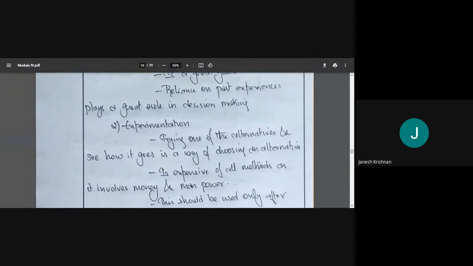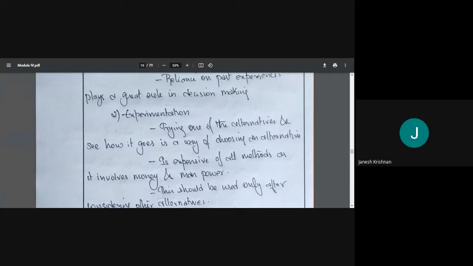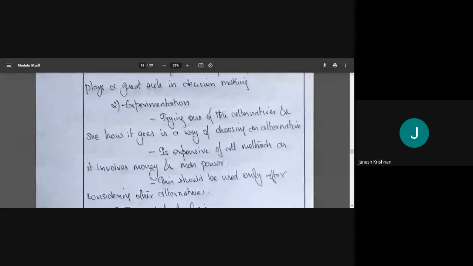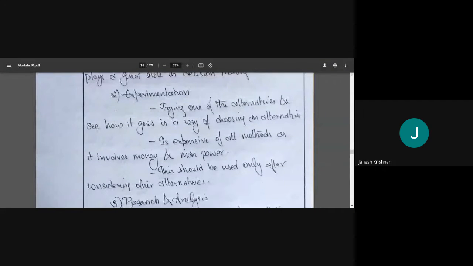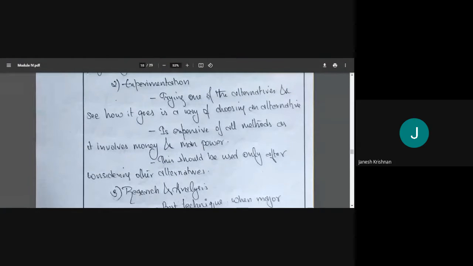So it's the most expensive of all the methods, as it involves money and manpower. This should be used only after considering other alternatives, because if this is not successful, we'll have to repeat it with the remaining nine. If that's also not successful, we'll have to do it again, so it becomes more and more expensive.